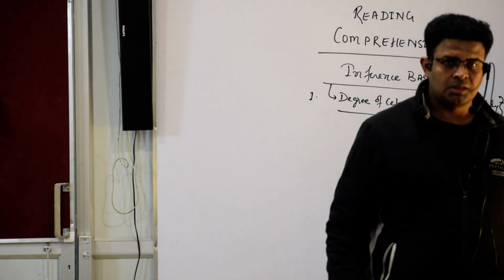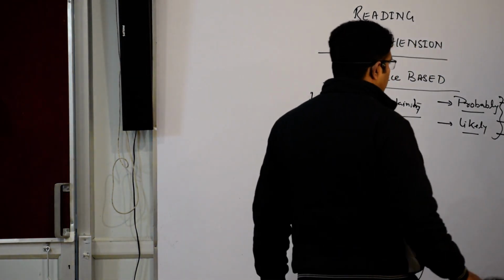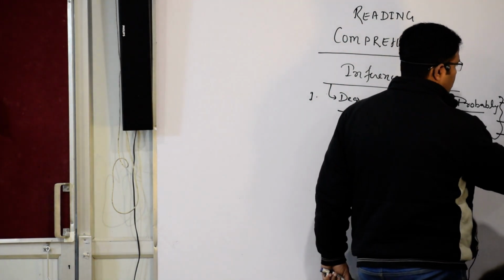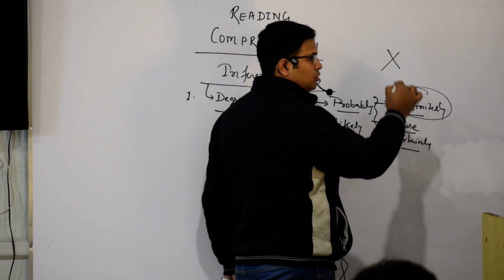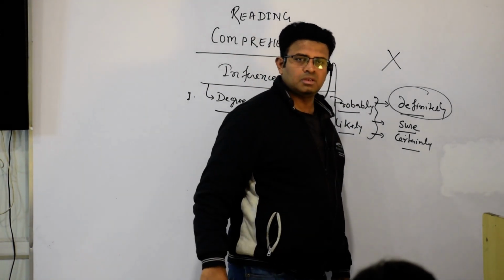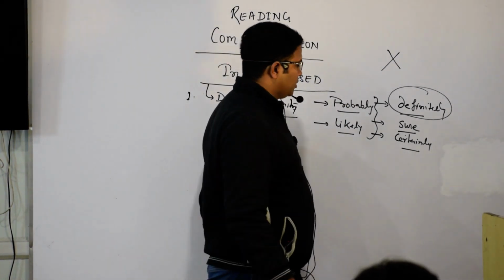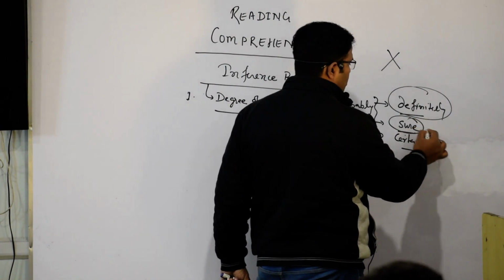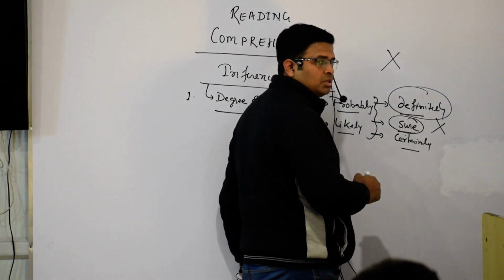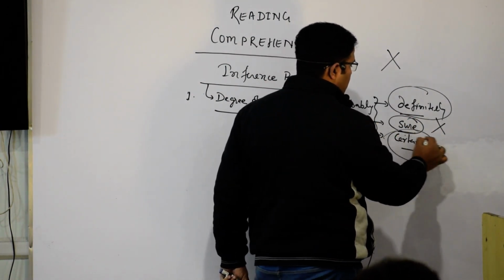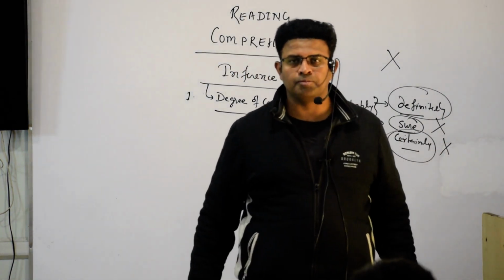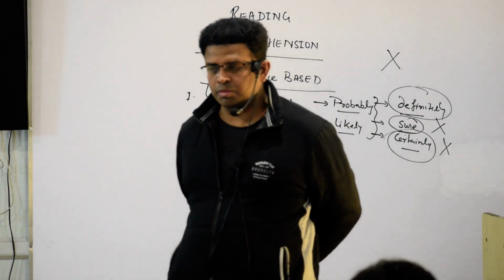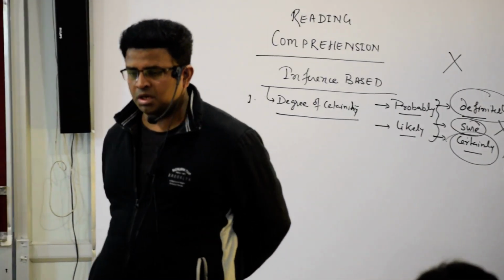So if these words are there in your passage, then that option in the answers is wrong. If it has said sure, again it is saying 100%, and certainly, 100%. Your approach to reading will also change from today onwards, when you are reading newspapers or any books.